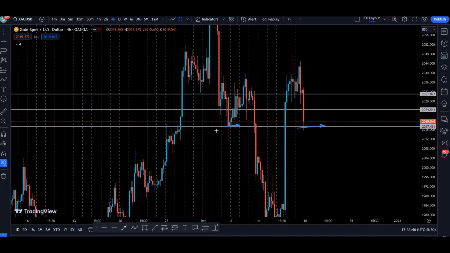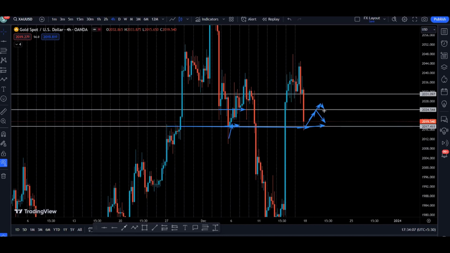So by looking left, we can find out that we are at this level, and there is a higher probability price is going to find a bounce, same as what happened here. Once we start going to the upside, we have this level that we can see by looking left. So we can reject this area to come to the downside.